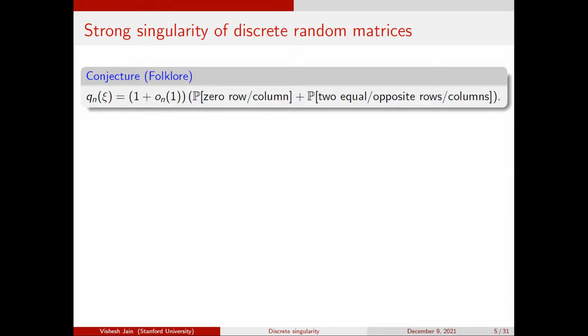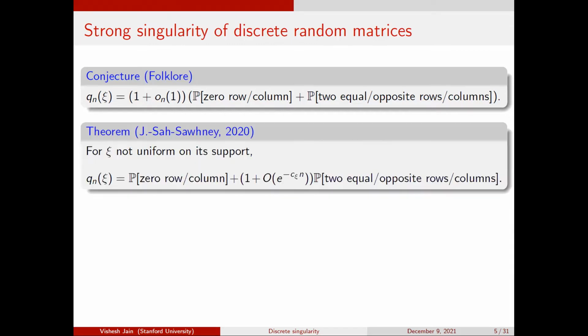And the result that we proved with Ashwin and Mehtab is, well, we proved something stronger in some sense in terms of conclusion, with a caveat, which is that we cannot prove it for uniform distributions, right? So for any discrete random variable which is not uniform on its support, this conjecture is true. However, for the most basic case of Bernoulli 1/2, we don't really know how to prove this thing. So that's unsatisfying, but somehow it's true for almost every random variable.